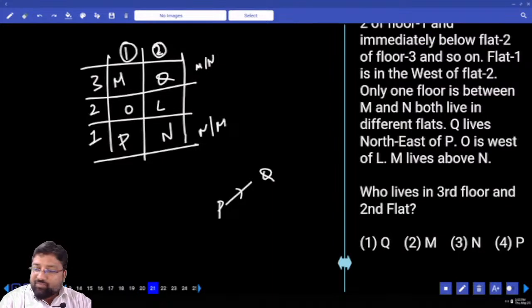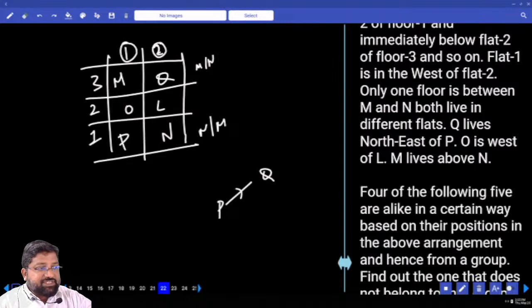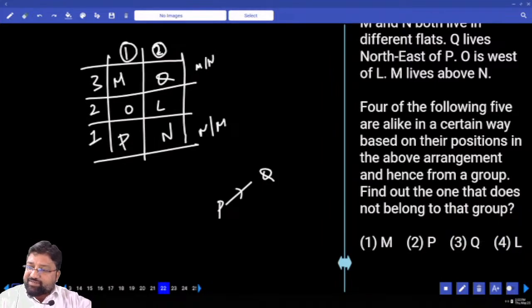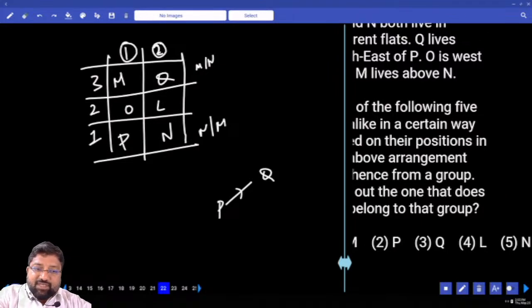Next, who lives in third floor, second flat? Third floor, second flat, O. Next, 4 of the following 5 are alike in a certain way based on their position in the above arrangement and hence form a group. M 3 1, P 1 1, Q 3 2, L 2 2, N 1.